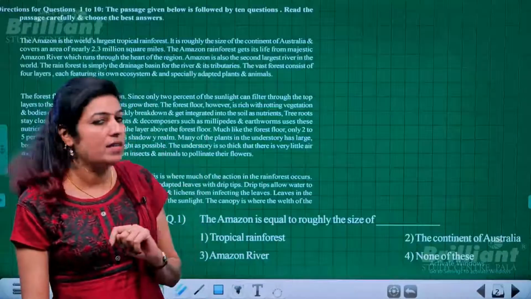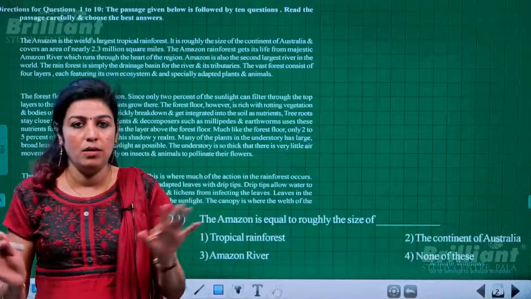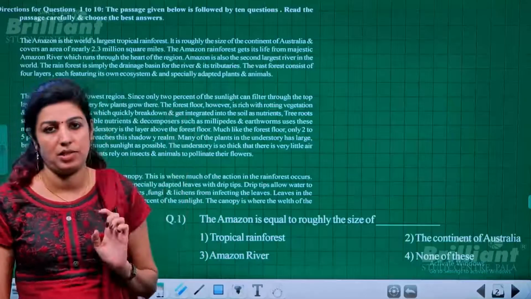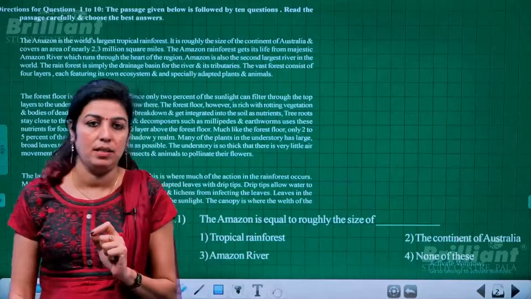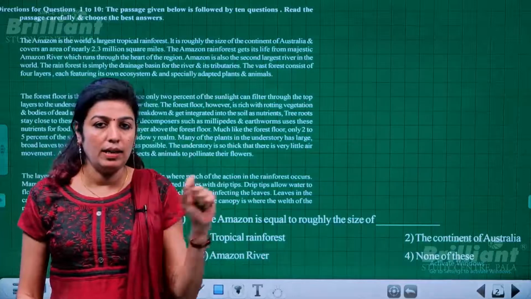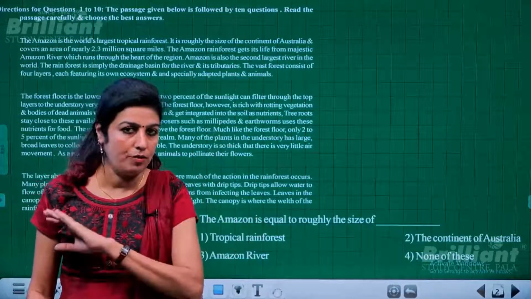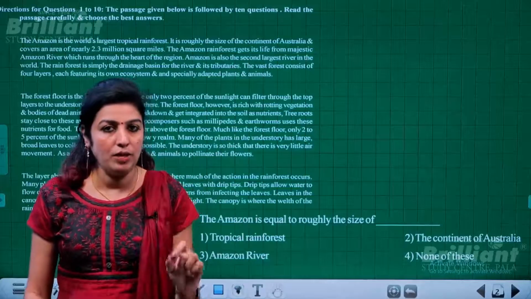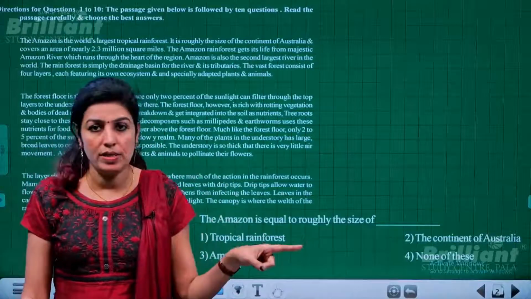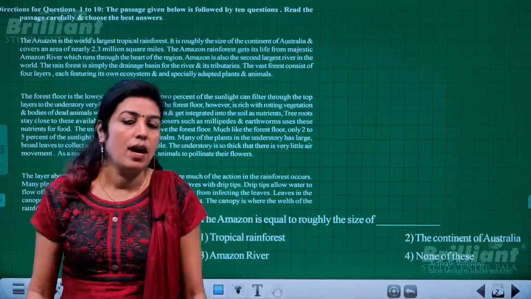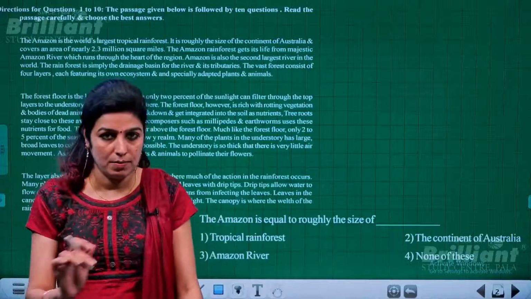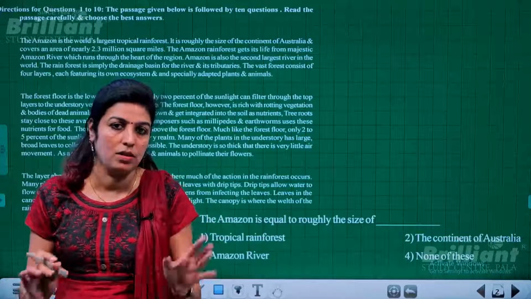So the first set of questions is all based on a reading passage. Always remember, when you get a reading passage, you need to read the entire thing fully once, and after that you can go through the questions. If you have time, of course, you can read it twice, and then start reading the questions. Otherwise, at least one reading is a must, and that should be a thorough reading of the passage.